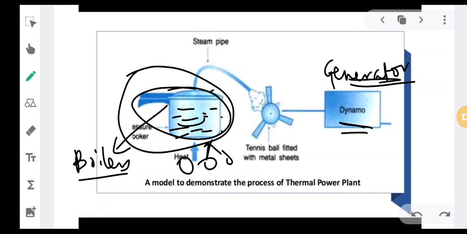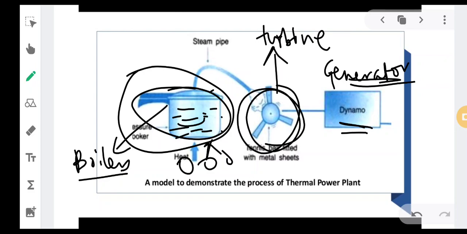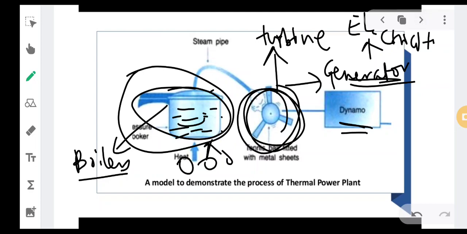Whenever the water gets converted into steam, there is a turbine which is used. What is the job of this turbine? This turbine will rotate, and it is connected to a generator. So whenever the turbine moves, with the generator attached to that turbine, electricity will be produced. This is how electricity is produced inside many of India's thermal power plants.